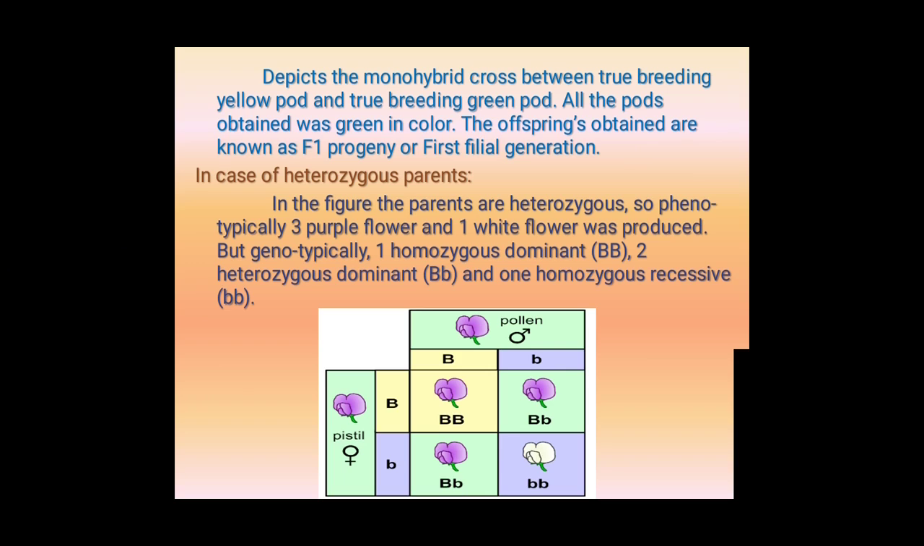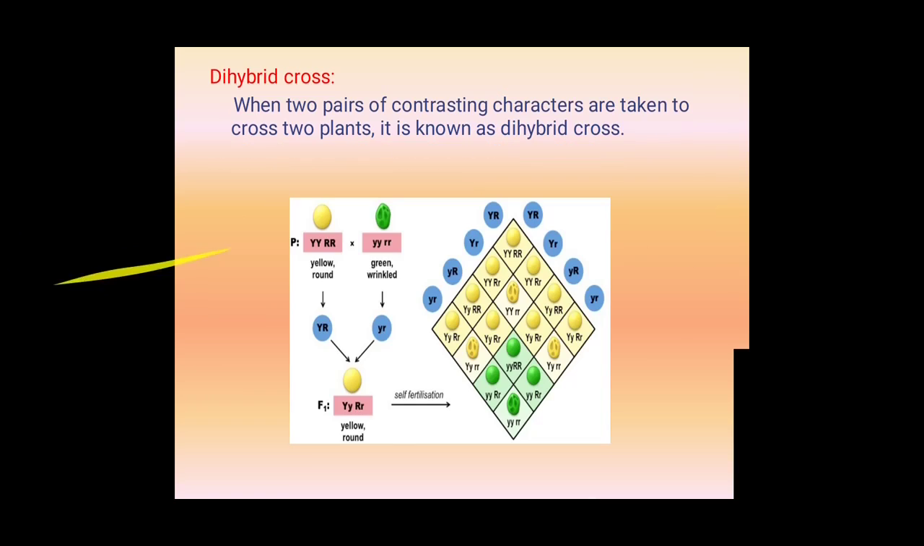That will be called homozygous. Capital B, small b is the heterozygous condition that leads to the formation of a purple flower. We will get only one white flower. The other three flowers are purple in color, because only small b, small b is the homozygous white in nature. This is about the monohybrid cross in the heterozygous condition.